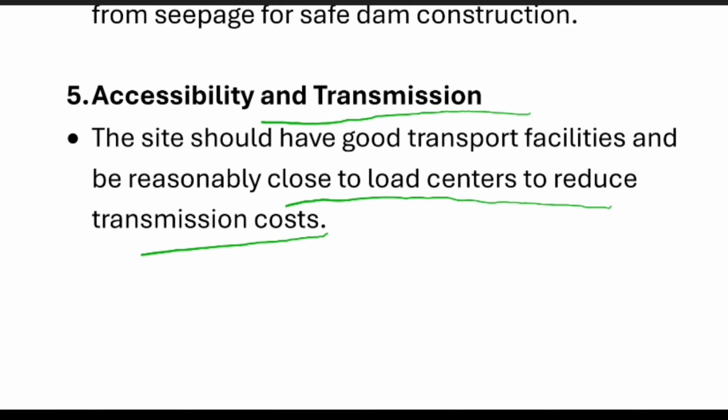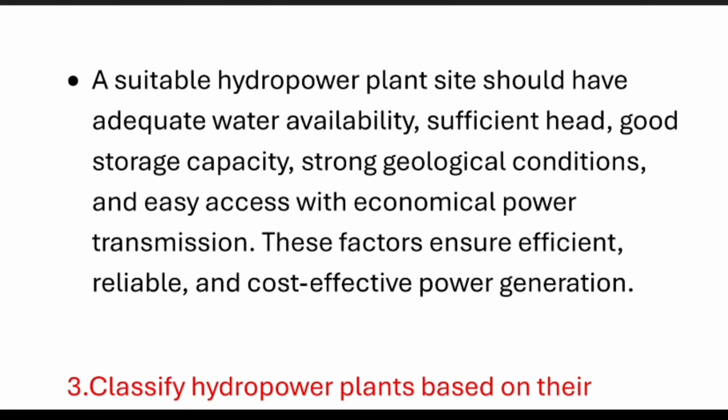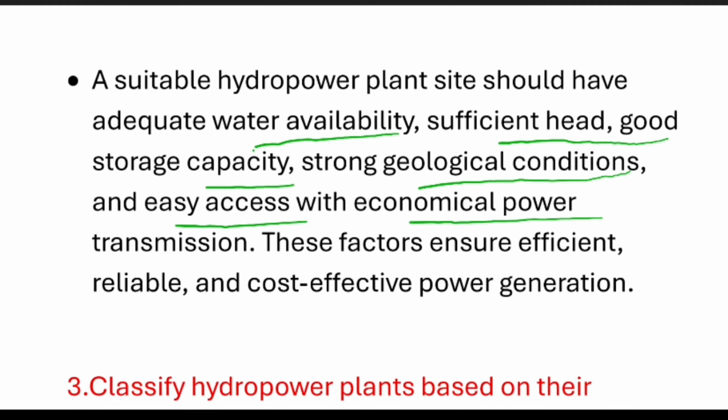To summarize, we need adequate water availability, sufficient head, good storage capacity, suitable geological conditions, easy access, and economical power transmission. This ensures efficiency, reliability, and cost-effective power generation. You have to consider that also.